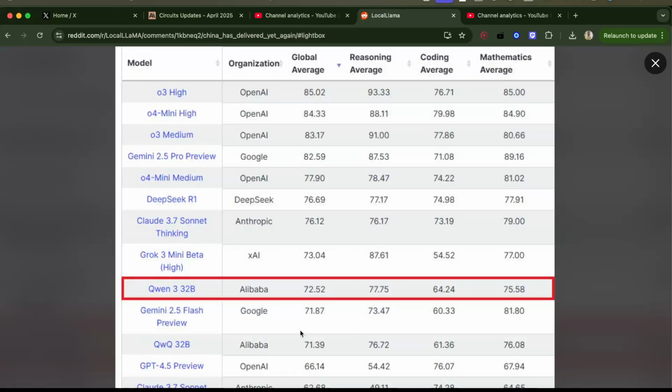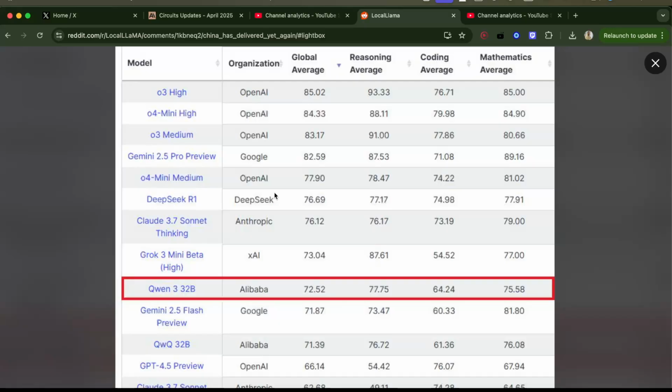They just call it preview, whatever. But it's better, and it's getting close to best proprietary models like Grok 3 Mini Beta, which is probably a 32 billion parameter model as well. And it's outperforming on this benchmark, very close on this, and a bit further on this one. So this is global average, and they are ranked by this global average, which is crazy for an open source company. This really means they are delivering, because it's just behind these rankings.